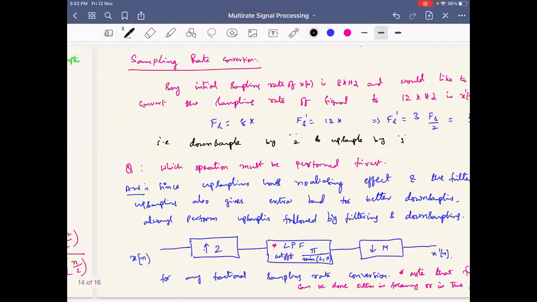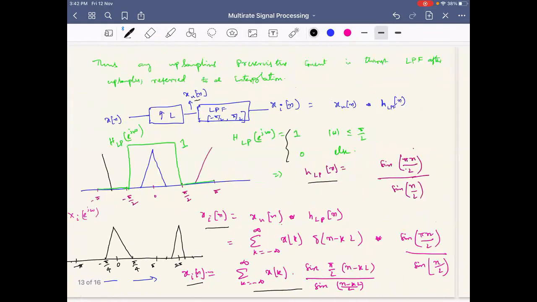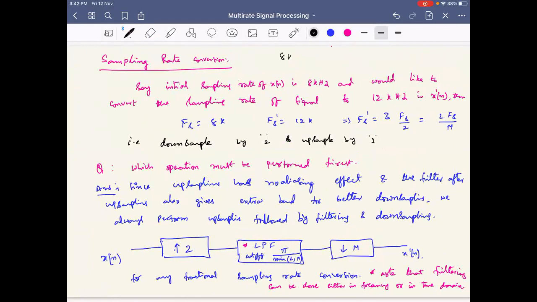Okay, moving on. Now if you want to perform sampling rate conversion, usually if you need to increase the sampling rate, say bring 8 kilohertz to 16 kilohertz, what is the operation required? If x of n is 8 kilohertz and x dash n is 16 kilohertz, what is the intermediate operation required to increase the sampling rate to 16 kilohertz? And 8 kilohertz to 4 kilohertz, what is the operation required?